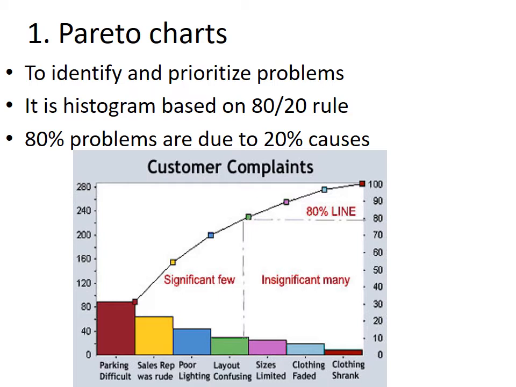Thus, this graph shows a significant few causes, that is the first 4 causes, lead to 80% of customer complaints. This Pareto chart thus separates the important causes from unimportant causes of the problem.